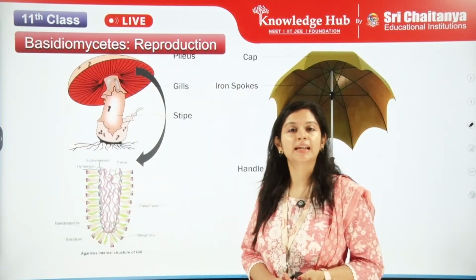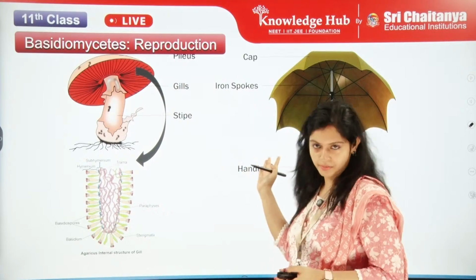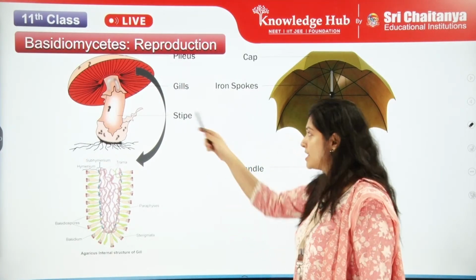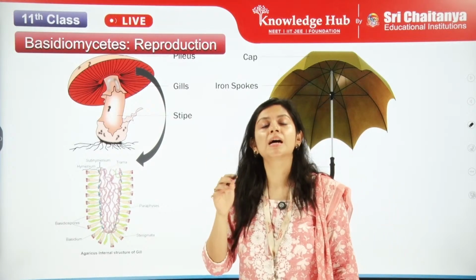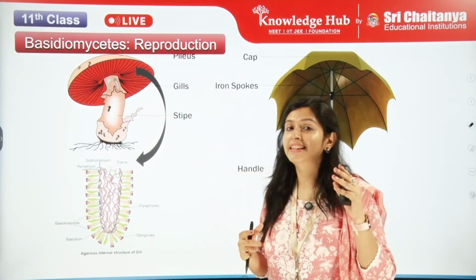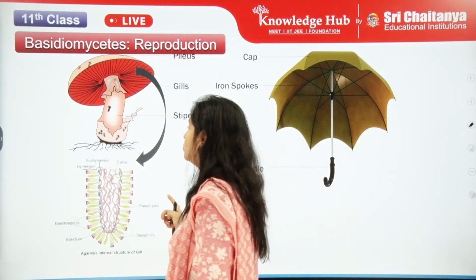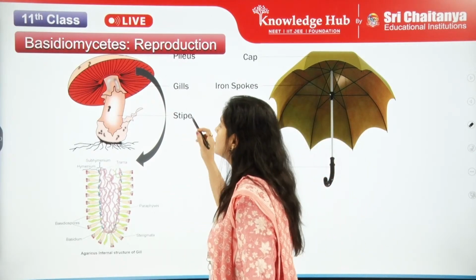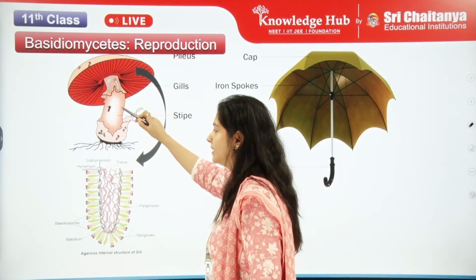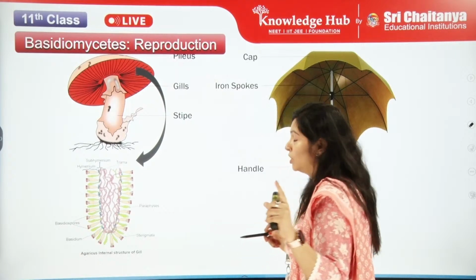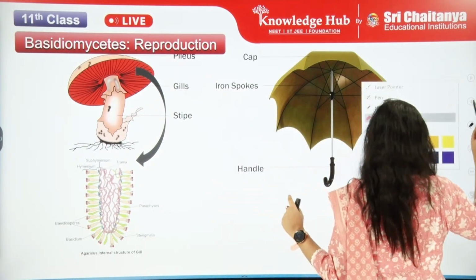Now let's see the next thing, that is further reproduction. What will happen after this? This has sprouted. Now let us come to the labeling of the different parts of the sprout. They have the stipe, which is the holding part. This is basically like the stem of a plant.